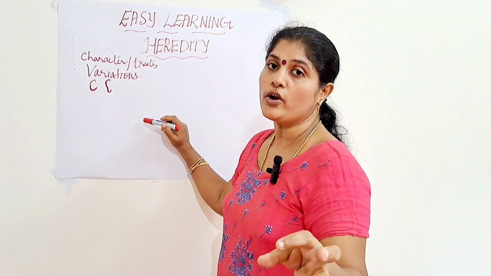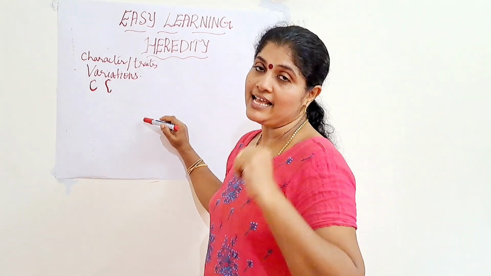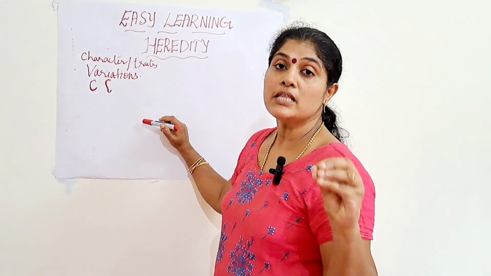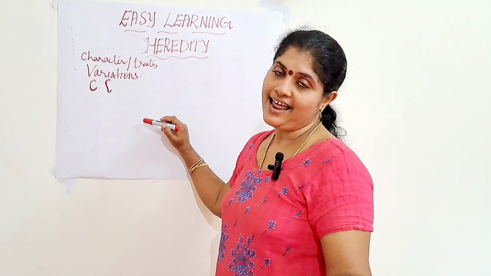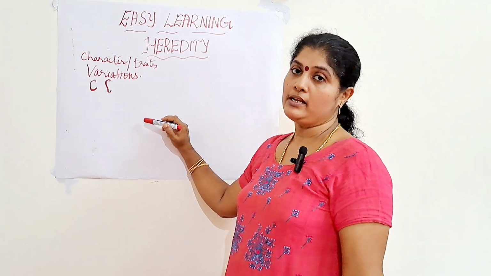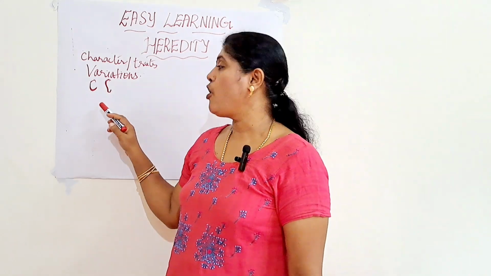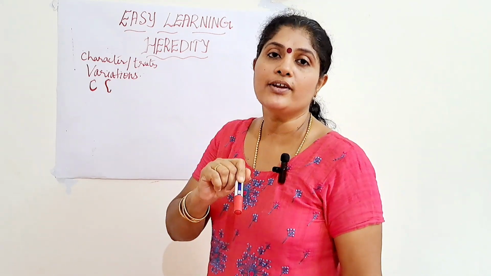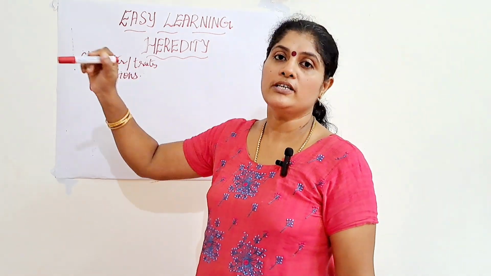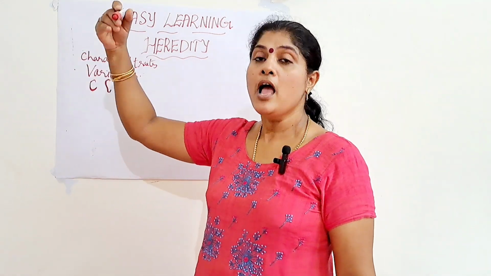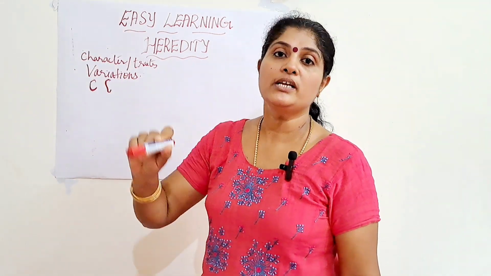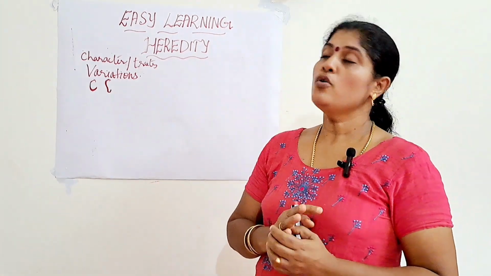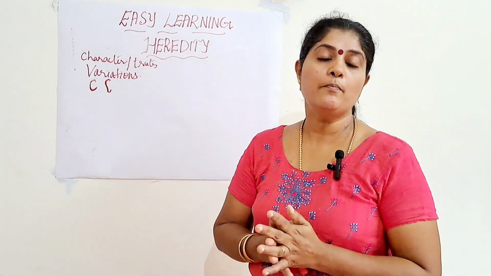Which helps that particular organism to survive in that particular drastic condition. So, the main advantage or significance of variation is that it helps the organism to survive in any drastic conditions or changes in the environment. So, that is another simple example of variation which helps for the accumulation of variation. That is, that particular characteristic or trait will be transmitted from one generation to generation, so that continuity will be there in the forthcoming generations, and a particular species of that organism will be available on the earth.